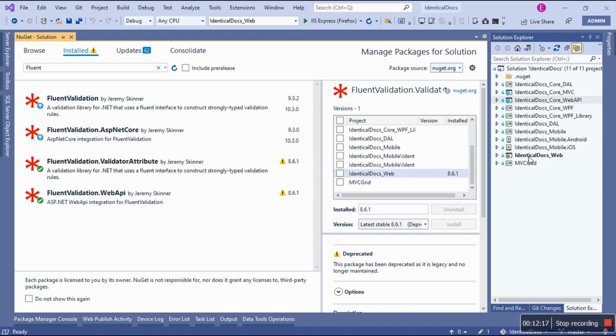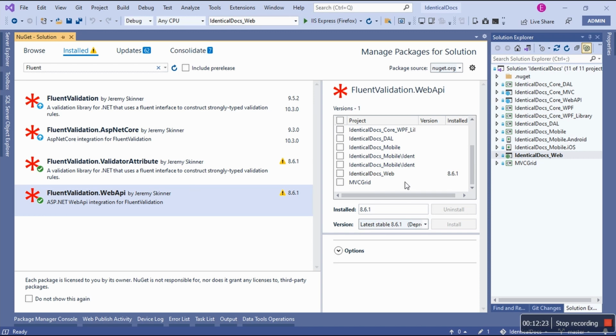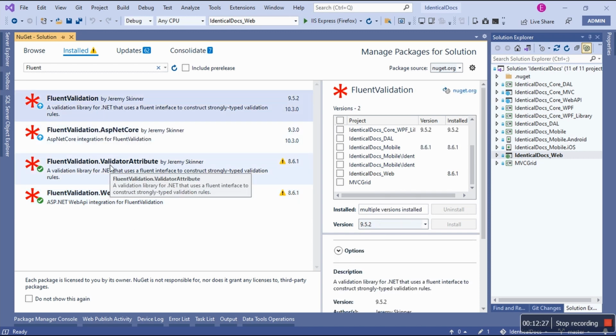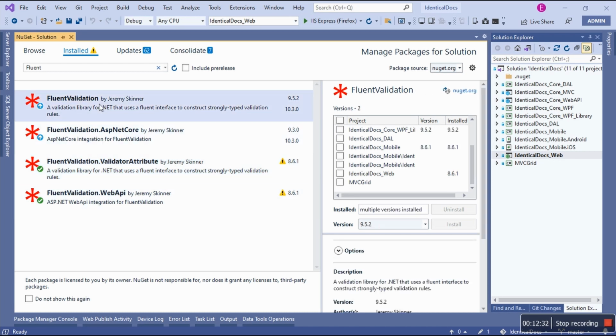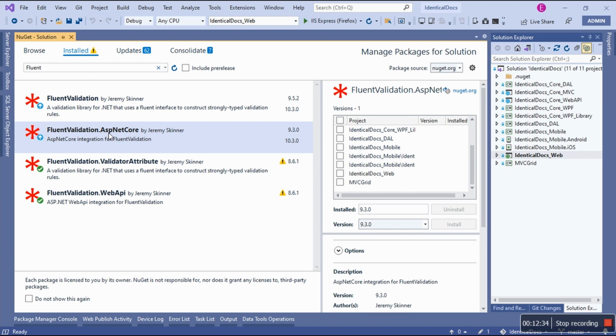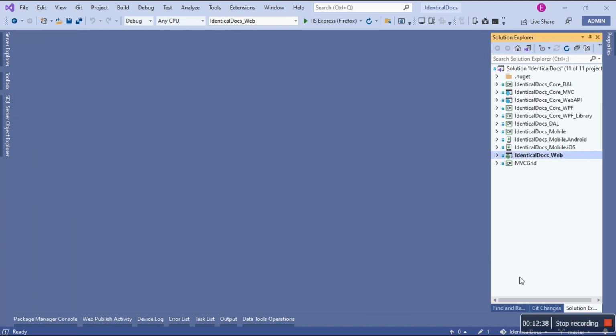This one is installed on the Web API version of .NET Framework. This one also. Okay, so this one and this one depend on this one, right? This is for .NET Core, as you can see. So we are done with this one. Let me start with .NET Framework.